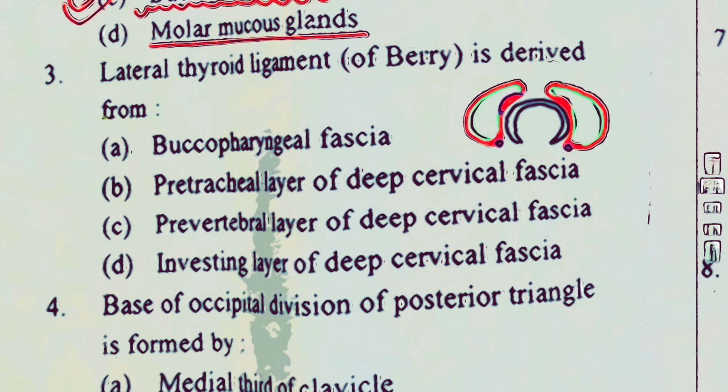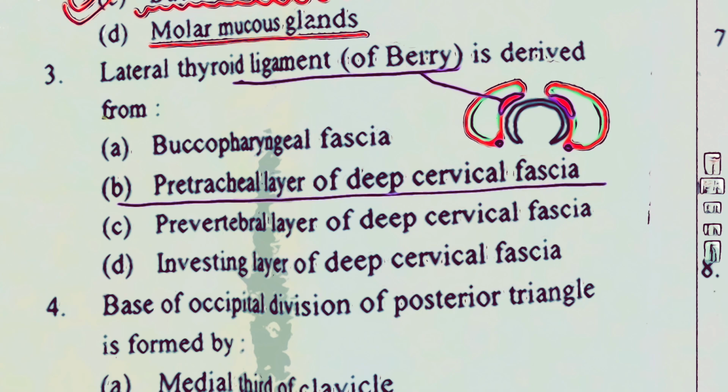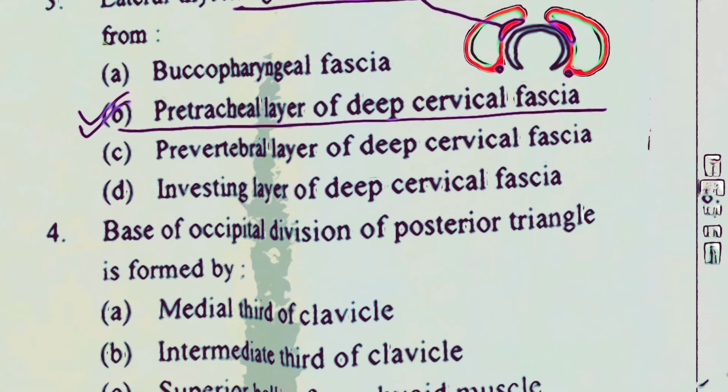Then the same false capsule which thickens here, this is called ligament of Berry. So this ligament of Berry and the false capsule of the thyroid gland, both are modifications of the pretracheal layer of the deep cervical fascia. And this ligament of Berry helps this thyroid gland to bind onto this cricoid cartilage.